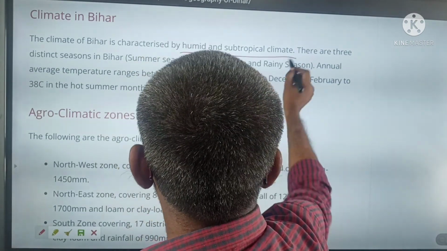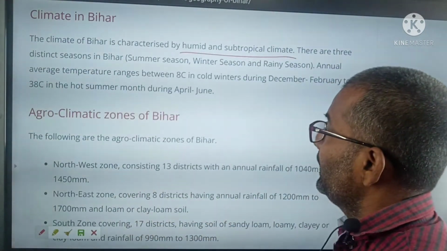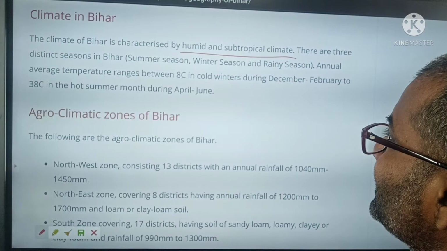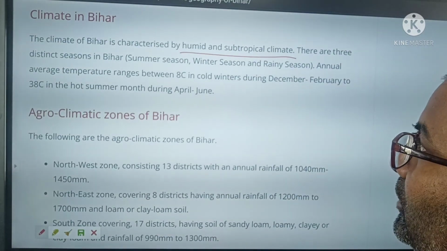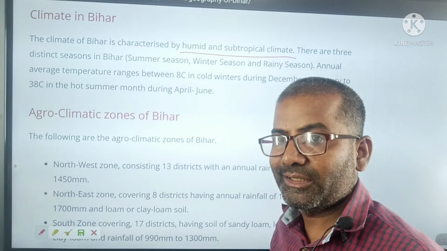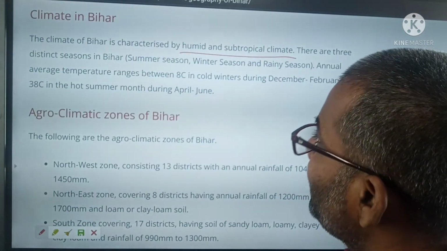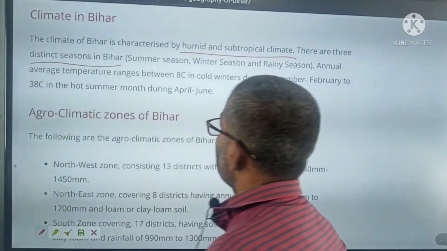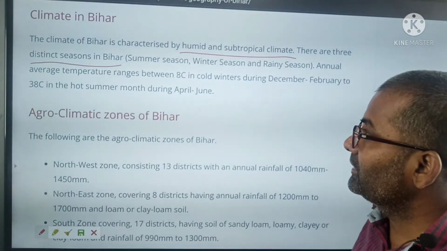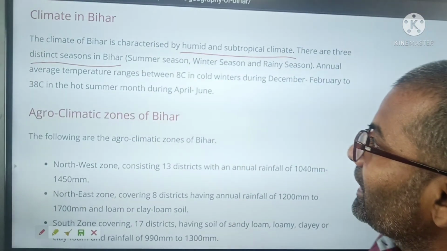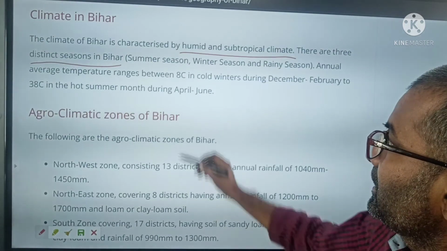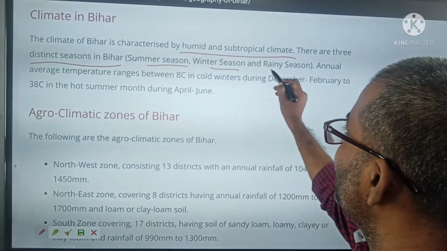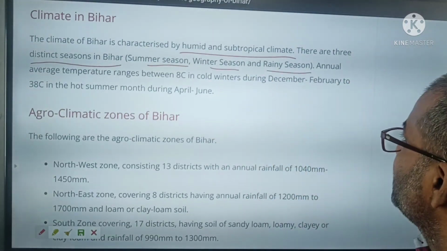What kind of climate does Bihar have? Bihar has a humid and subtropical climate because it lies in the subtropical zone. There are 3 seasons in Bihar: summer season, winter season and rainy season.